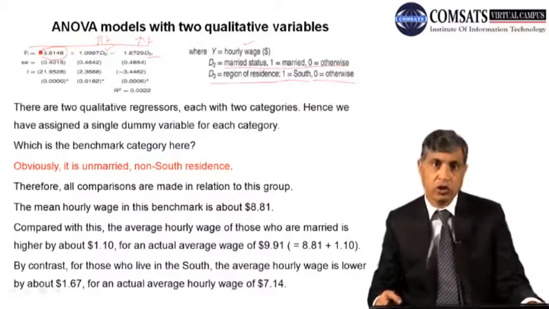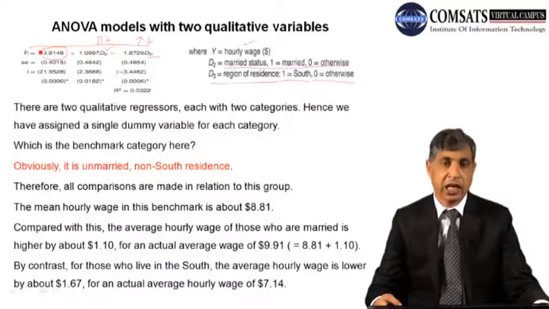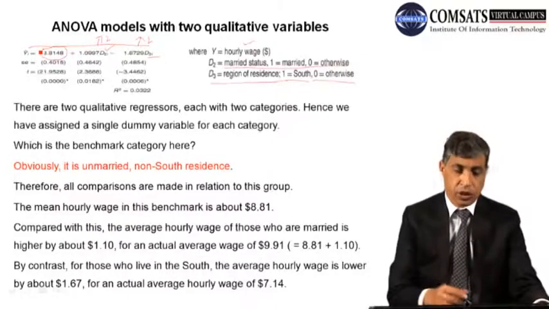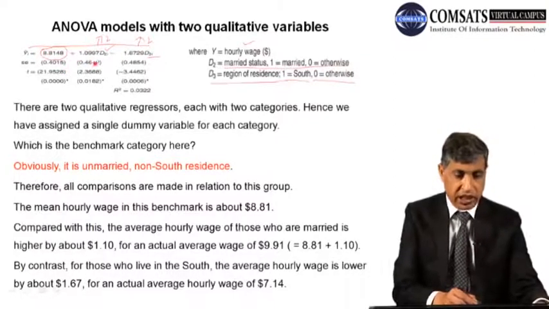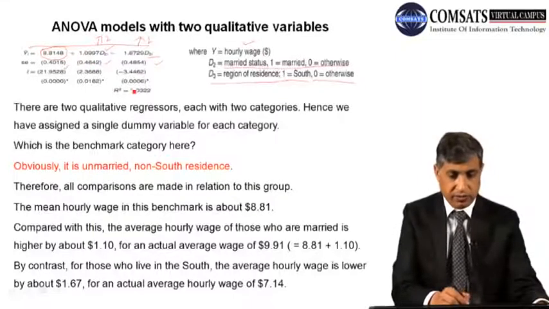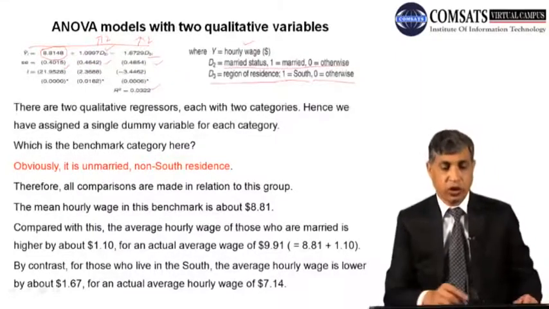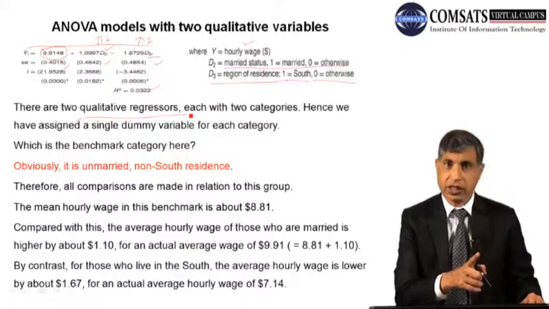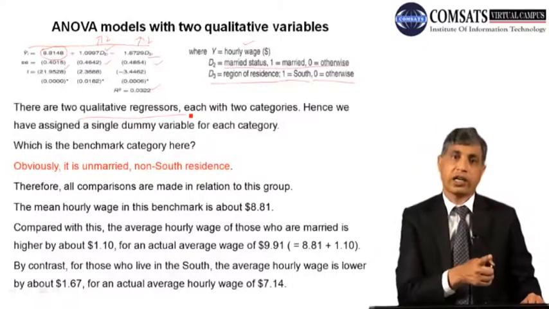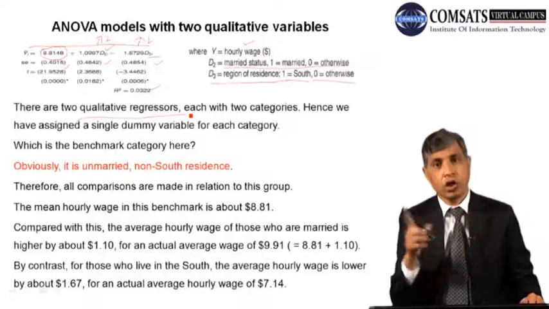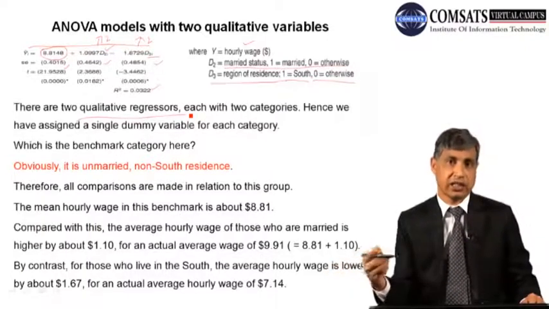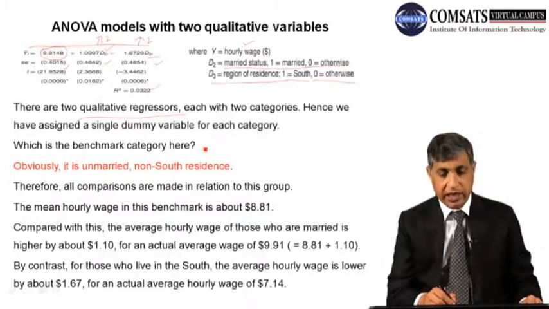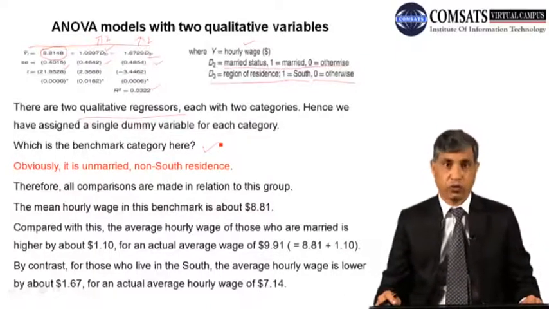Now which technique are you using? You are introducing the M-1 technique, that you are using one less dummy as compared to your categories. The others, like SC and standard error and all the other things, I am not interested in these. Now you can see there are 2 qualitative regressors, need not explain. One is the marital status, the other is region. 2 categories in marital status, married or unmarried, 2 categories in region, south or otherwise. So you will be using 0, 1 categories. Which is the benchmark category here? Now you will have to tell me.